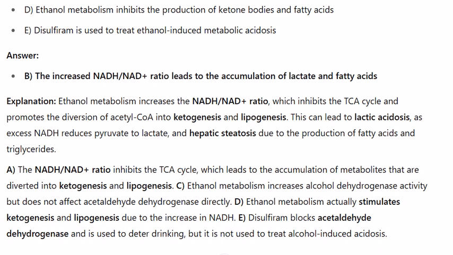A. The NADH-NAD+ ratio inhibits the TCA cycle, which leads to the accumulation of metabolites that are diverted into ketogenesis and lipogenesis. C. Ethanol metabolism increases alcohol dehydrogenase activity, but does not affect acetaldehyde dehydrogenase directly. D. Ethanol metabolism actually stimulates ketogenesis and lipogenesis due to the increase in NADH. E. Disulfiram blocks acetaldehyde dehydrogenase and is used to deter drinking, but it is not used to treat alcohol-induced acidosis.